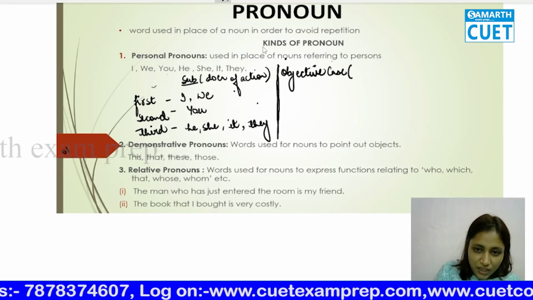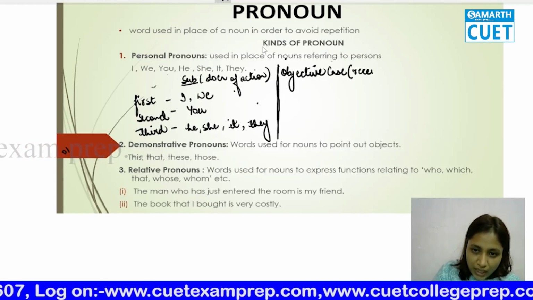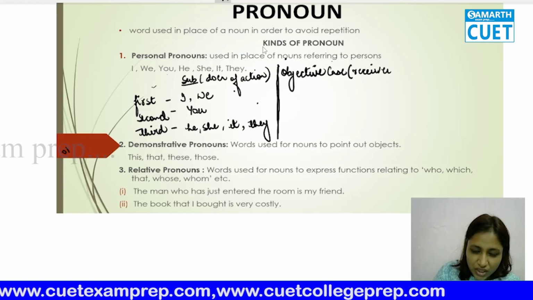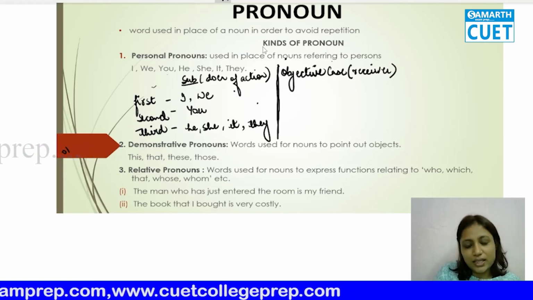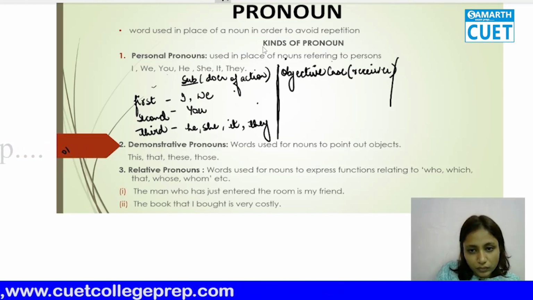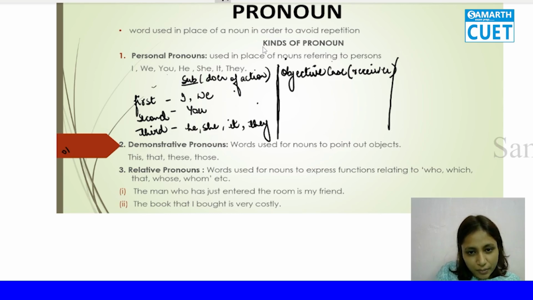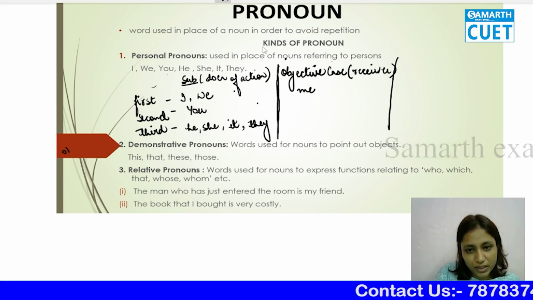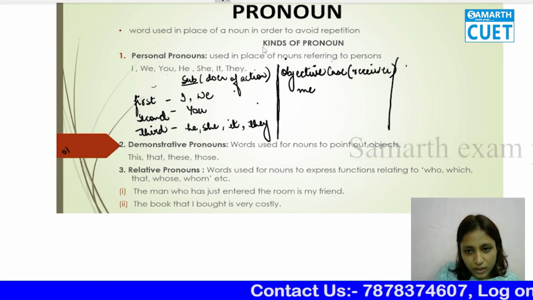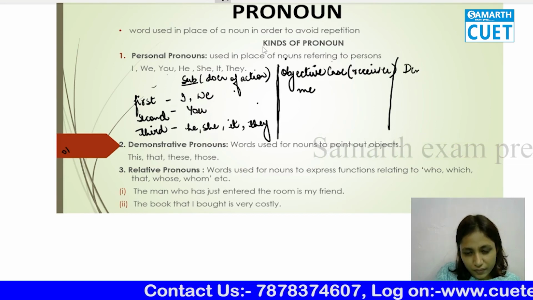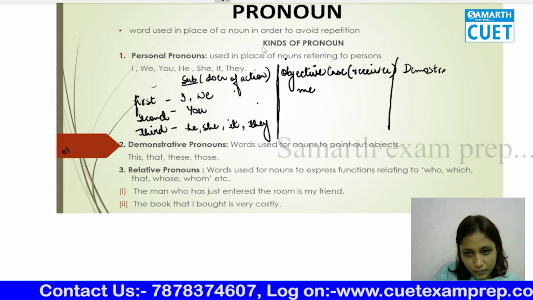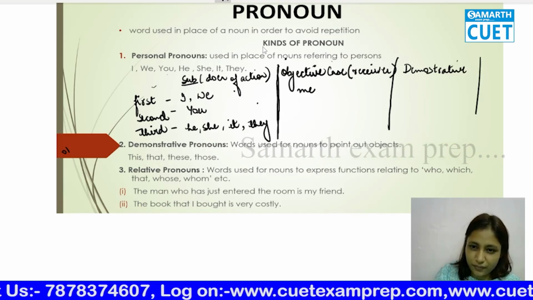So in objective case, that means when you are not active, now you are not doing the action, you are the receiver of the action in the sentence. So in first person, what is the form of objective case? It's me. Okay, second person, third person. Now one more thing is reflexive, demonstrative, and reflexive.